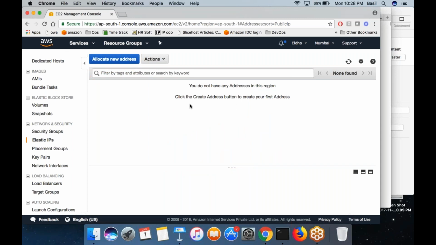And always remember, you need to release the address from this same page, otherwise the IP address will stay. So don't forget, if you create the elastic IP, remember to release the address by right clicking the IP and selecting the option release.